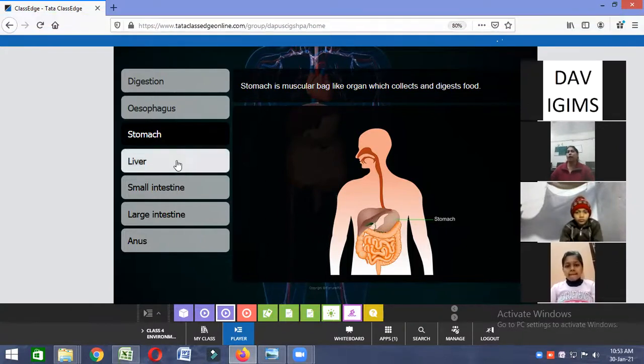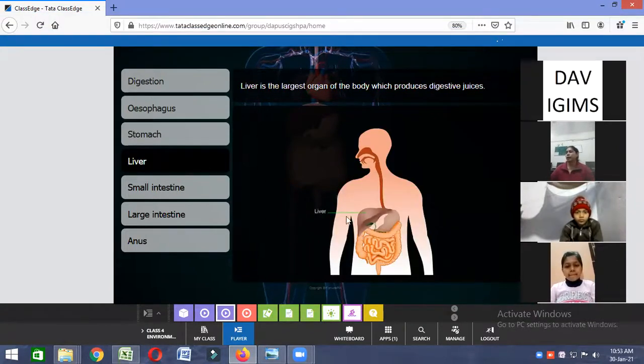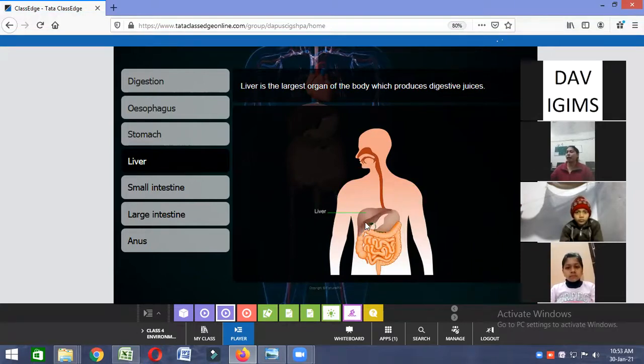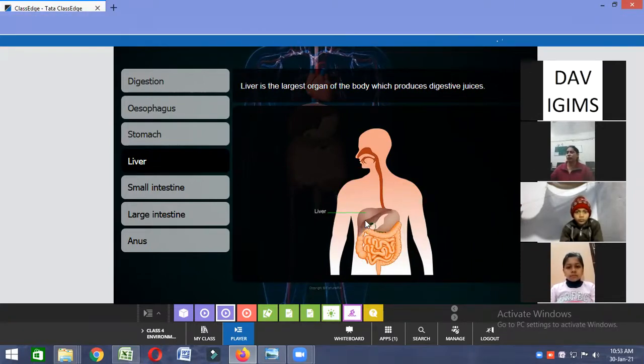Okay. Now come to the liver. See this? Liver. From the liver, what will happen? You get the digestive juice from the liver and this will digest the food.